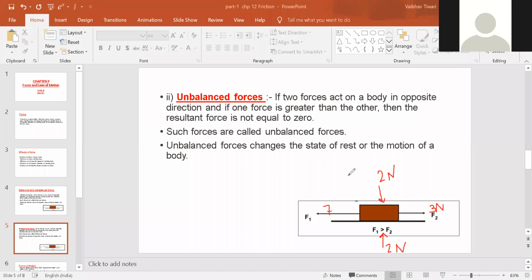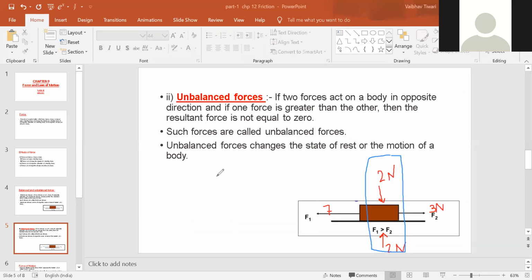Now, listen to me. Here, always to find the resultant force, we have to solve the forces acting in opposite direction. Okay. So if we take out the resultant of these two forces, that is 2 Newton and 2 Newton, then of course it is going to be 0, right?